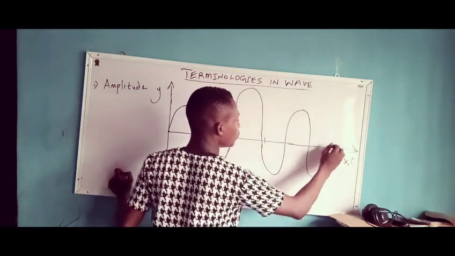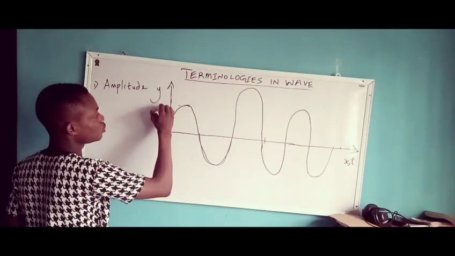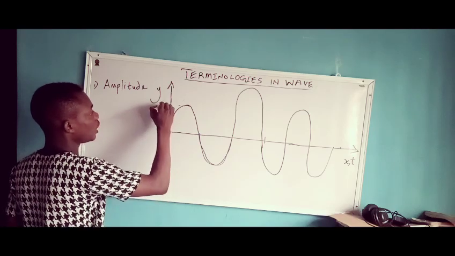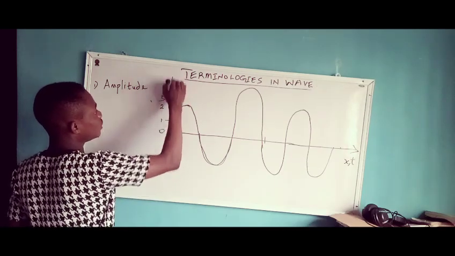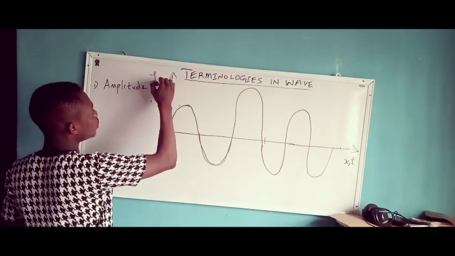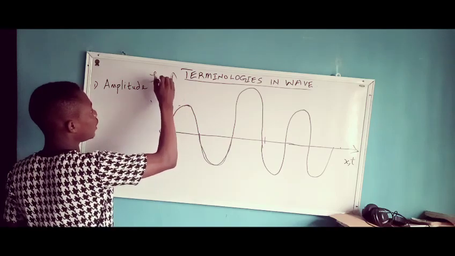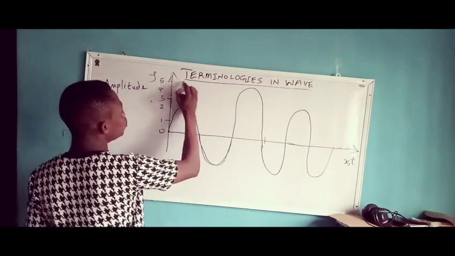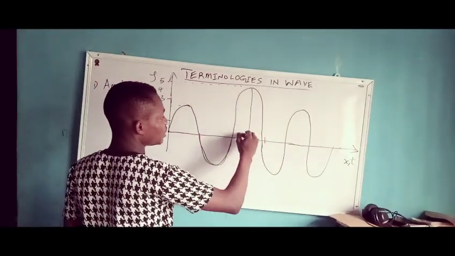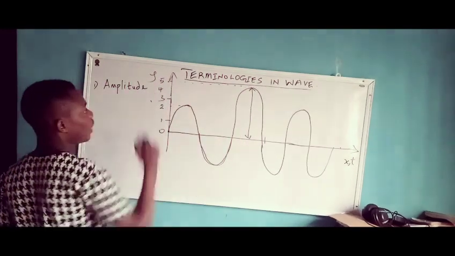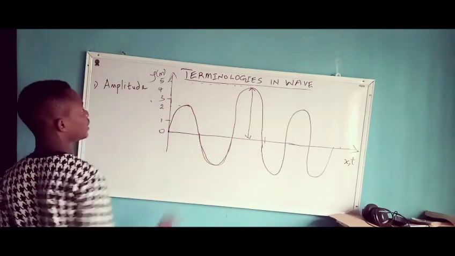Alright, so let's say I have here 0, here 1, 2 here, 3, and then 3 here, and then here y, I have 4 here, 4 here, and then 5 here. So if you trace this up, this is the maximum displacement. Tracing it to the y-axis, this maximum displacement is 5 meters. The y-axis is in meters.